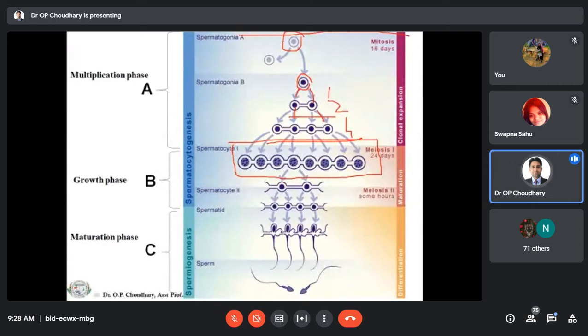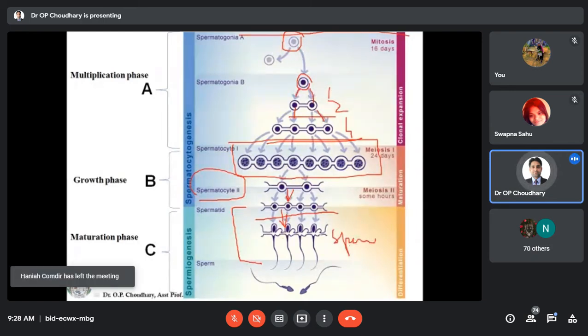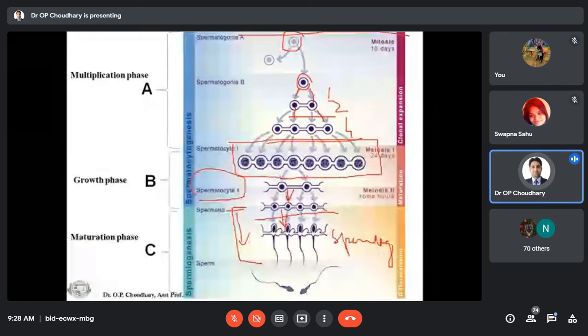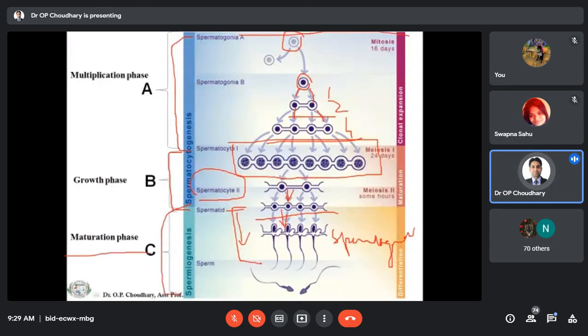spermatocyte 1, and in the spermatocyte 1 there will be meiosis, and this meiosis will result in the spermatocyte 2, and then the spermatocyte will transform into the spermatid, and there will be some morphological changes in the spermatid that will form the spermatozoa. So from the spermatid up to the spermatozoa, this process is called spermiogenesis. So there are 3 phases. This is the multiplication phase, by mitosis. Then by meiosis there will be the growth phase, and from spermatid to sperm there will be the maturation phase.